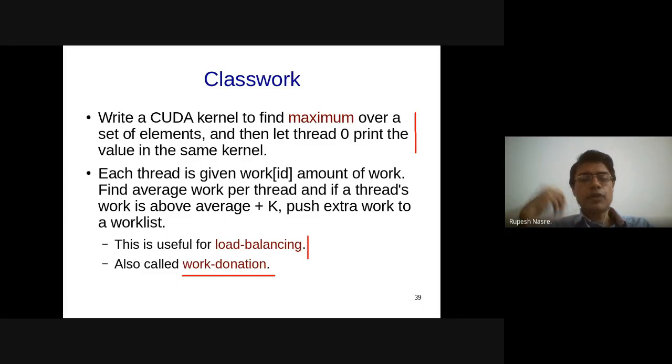After that, they can empty the donation box. That is, they are going to look at the donation box, and if there is work, they are going to take that work and so on, which means that any thread can work on any work item. So please think about this second classwork, and let's discuss if there are any performance implications or synchronization implications that you think are necessary or confusing.